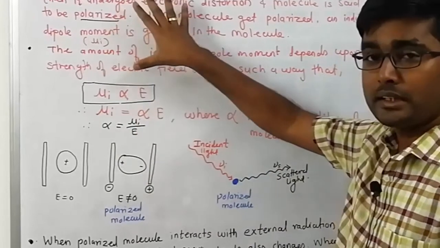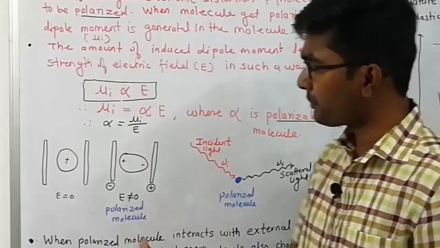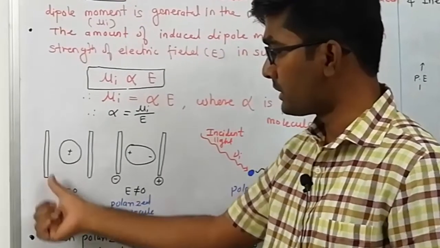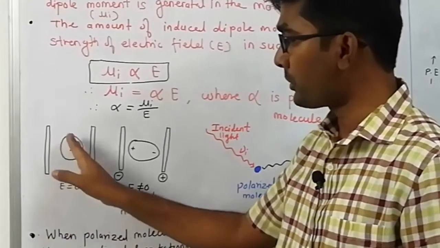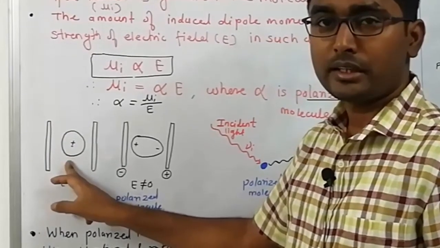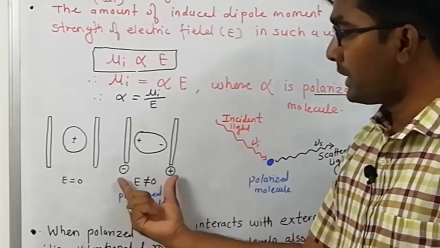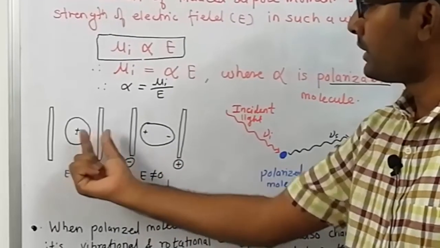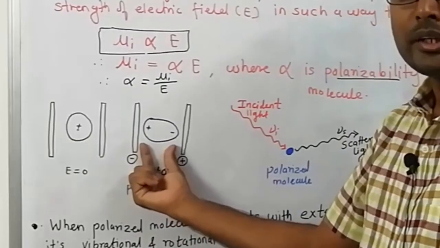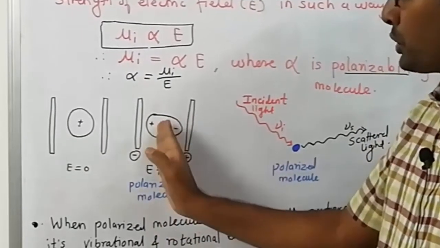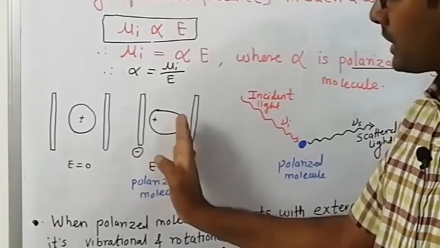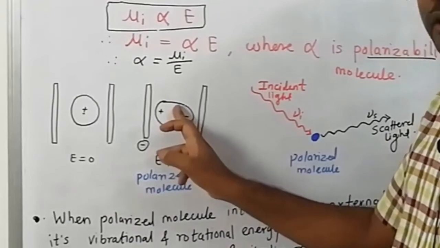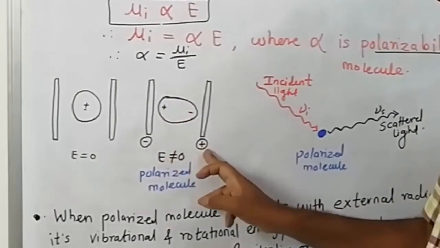Now let us understand this concept. This is a static electric field where the electric field is 0, that is, there is no electric field, and we have kept our molecule in it. Now when we apply the electric field, E is not equal to 0, and the molecule undergoes electronic distortion: the positive charge in the molecule gets attracted towards the negative terminal and the negative charge gets attracted towards the positive terminal.